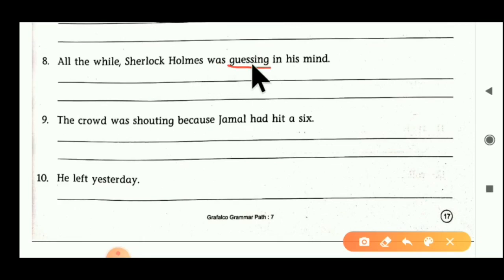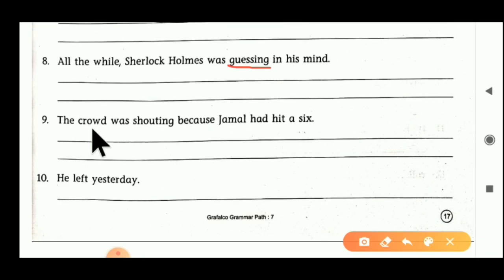We cannot get a definite answer here, so guessing is used as an intransitive verb. We have to convert it into transitive. So the answer becomes: all the while Sherlock Holmes was guessing the answer in his mind. So guessing is converted into a transitive verb.